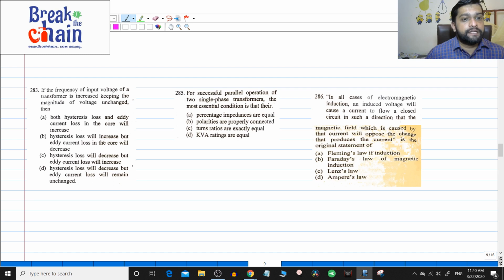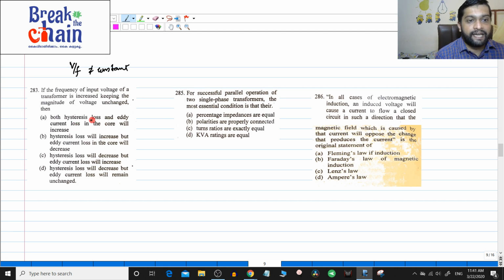If the frequency of the input voltage of a transformer is increased, keeping the magnitude of the voltage unchanged. Okay. So what they are telling is that the frequency of the input voltage is increased while the magnitude of the voltage is unchanged. That means V by f is not constant, only the frequency is changed, the voltage is not changed. They are asking about hysteresis and eddy current loss. So here the case 1, case 2 concepts will come.